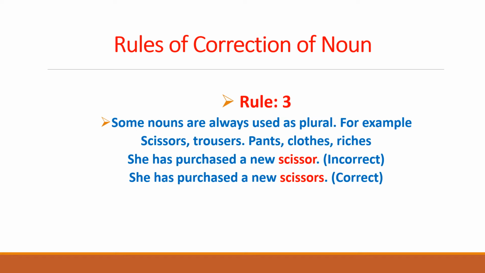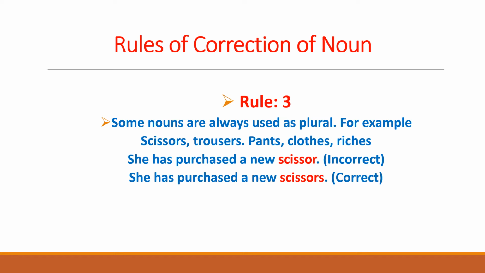She has purchased a new scissor. Here you see that scissor has been used, but scissor cannot be used as a singular. Whenever it will be used, it will take the plural form. So the plural form of scissor is scissors. So we would replace scissor with scissors. So the correct sentence is: she has purchased a new scissors.